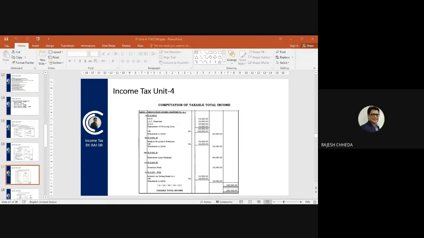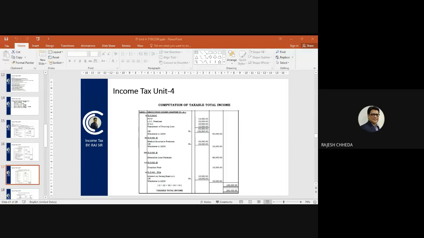Now 80E is directly given to you in the question. They say that educational loan repayment eligible for 80E is 60,000. So whatever is given in the question, we have written deduction under 80E for education loan 60,000. Followed? This is not 80D, this is 80G.